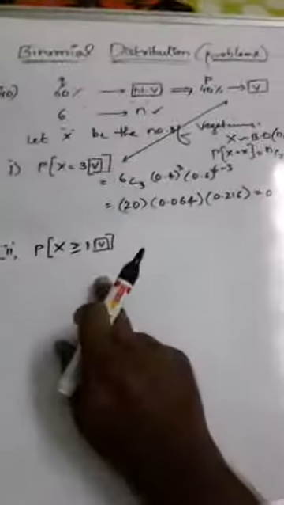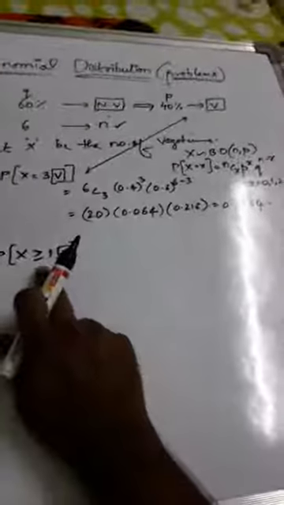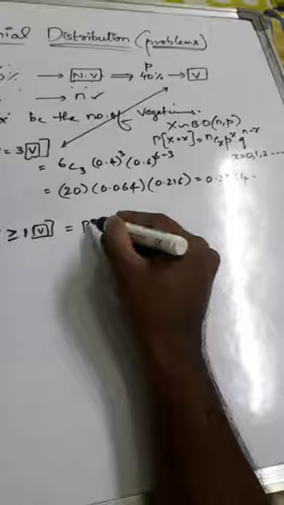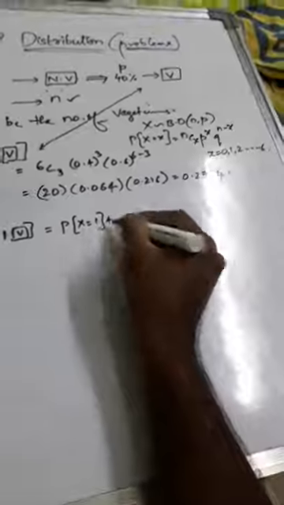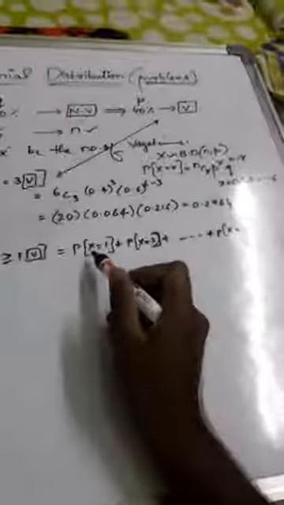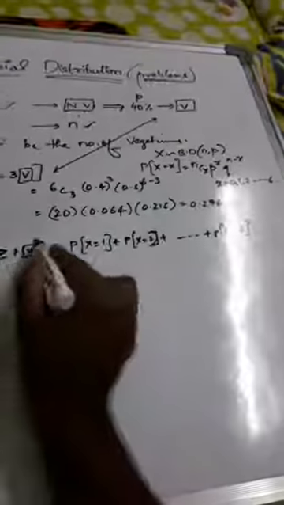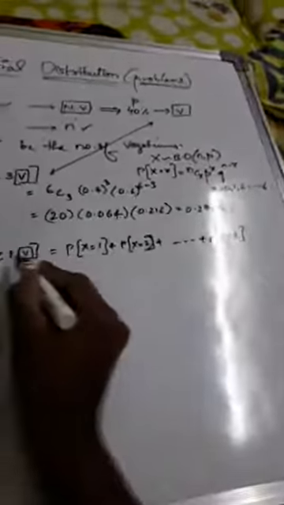Now the next case, at least 1 is a vegetarian. The at least case is greater than or equal to 1. This can be taken as probability of x equals 1 plus probability of x equals 2 plus and so on up to probability of x equals 6. So these all we have to calculate. Guys, whenever you see this kind of at least or at most case, just look into the concept of how easily this can be done. Greater than or equal to 1 means from 1 to 6 we need to calculate. So 0 is missing here.